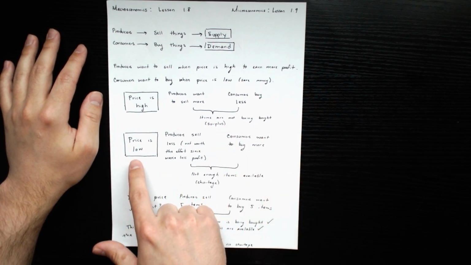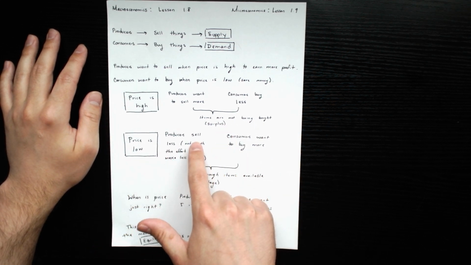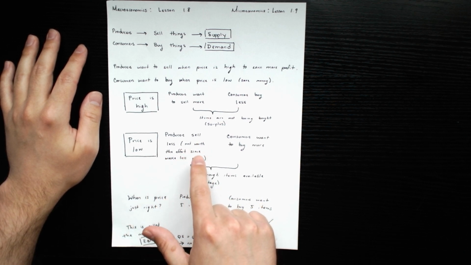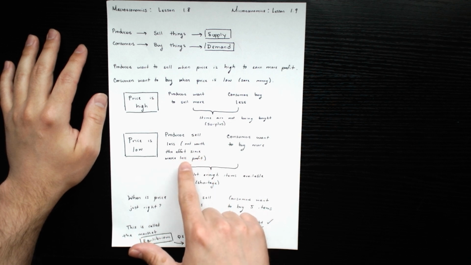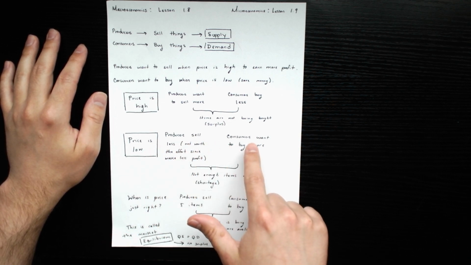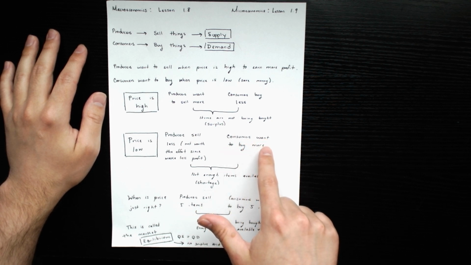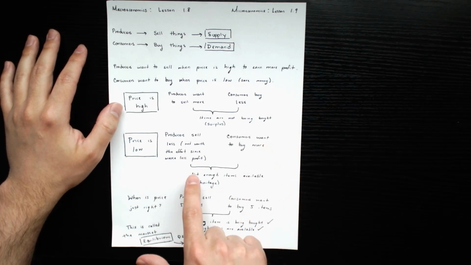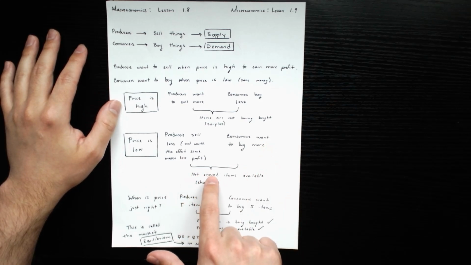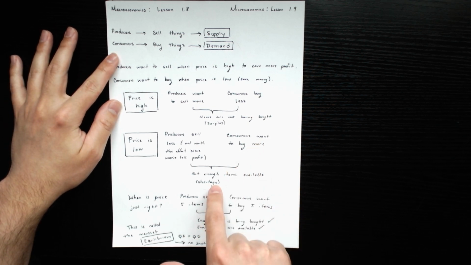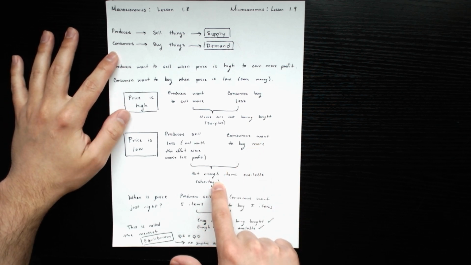When the price is low, producers want to sell fewer items because it's not worth it to go through all the effort if you're not going to be able to charge that much money for it. On the other hand, when the price is low, consumers want to buy more products. You have to pay less for the product, you want to buy more. Because of this, there's not going to be enough items available for everybody. This leads to a shortage.